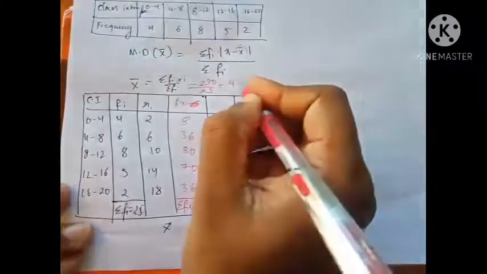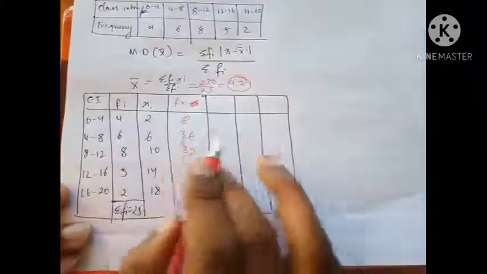And what is my answer that I'm going to get? 9.2.